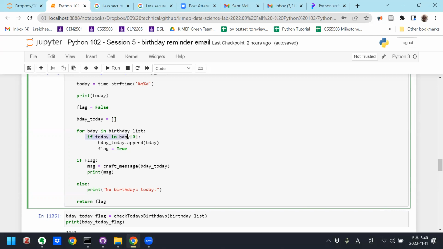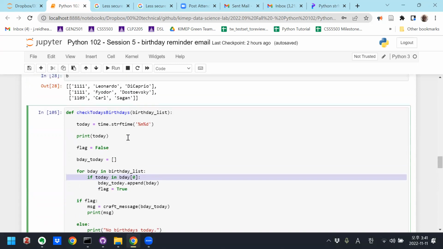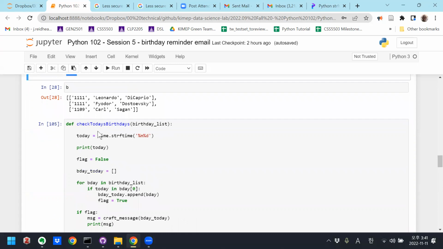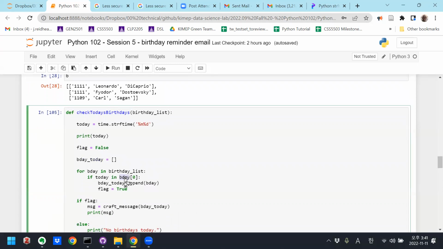What is this line doing? What is today and what is birthday 0? Today should be this 11/11. And then what's birthday index 0?